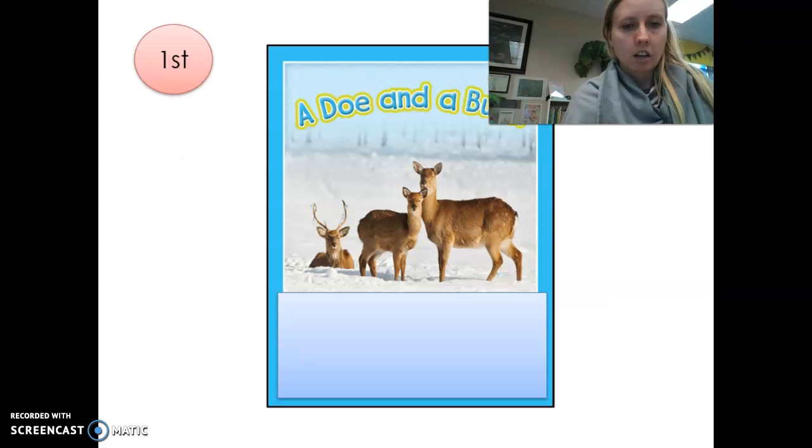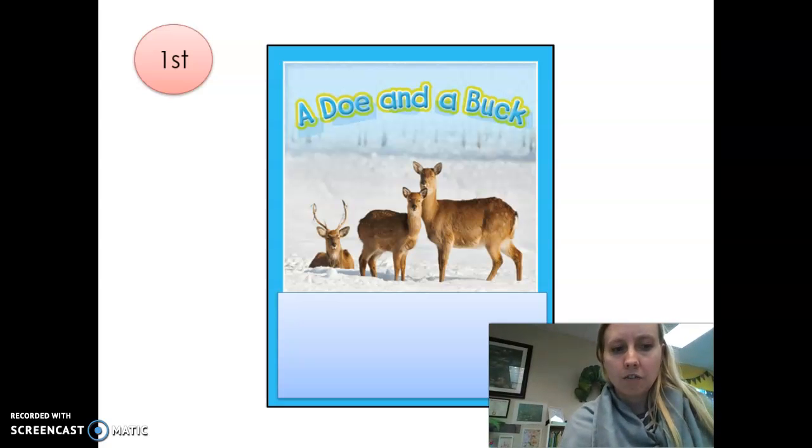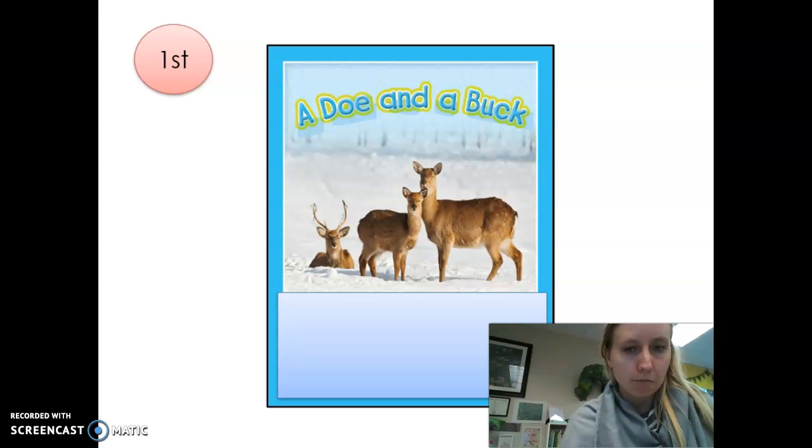Okay, friends, this is the story for today. Let's look at some patterns. I see O. O-E says O, so you go first. Together. A doe and a buck. So a doe is a female deer, a girl deer, and a buck is a boy deer, a male deer.